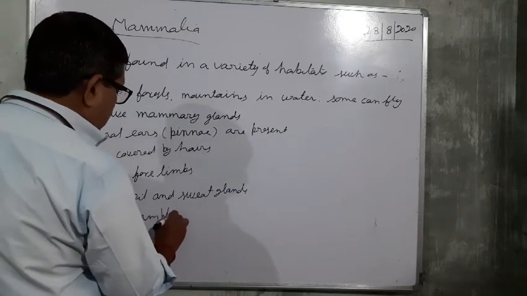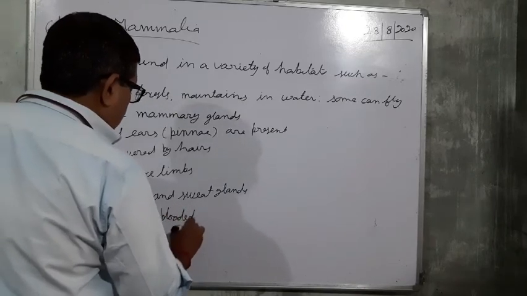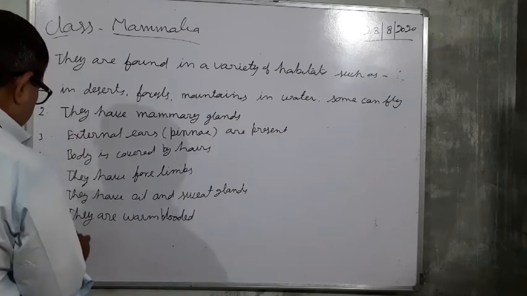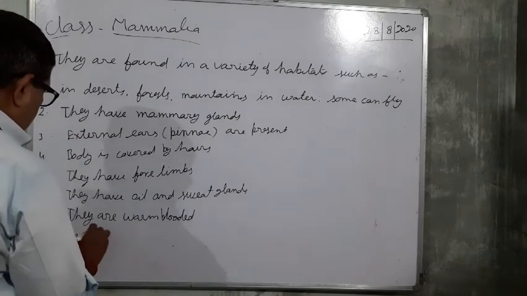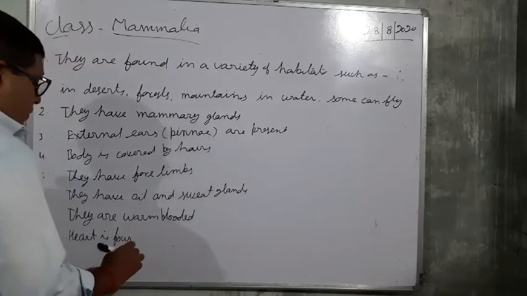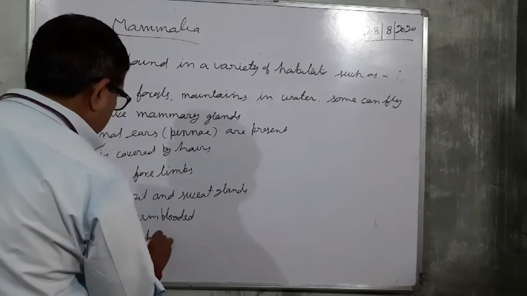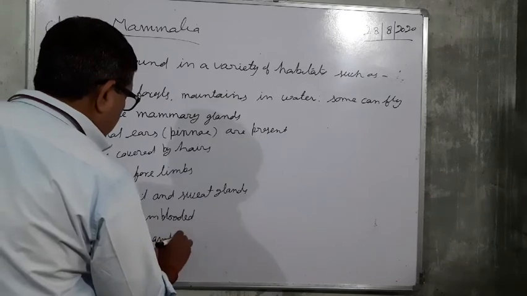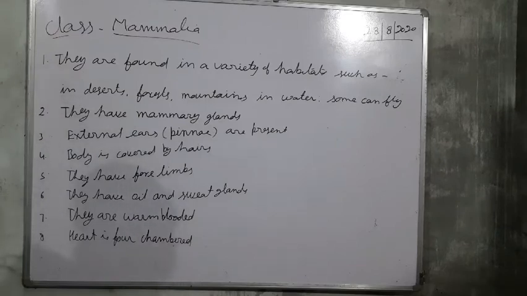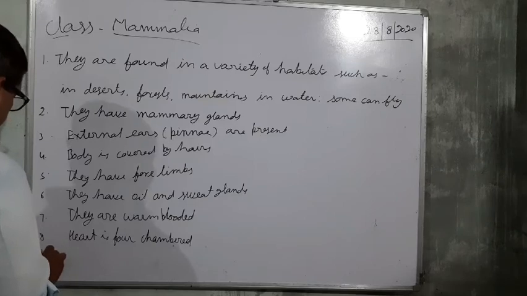Heart is 4-chambered, with two auricles and 2 ventricles, and they are ureotelic.